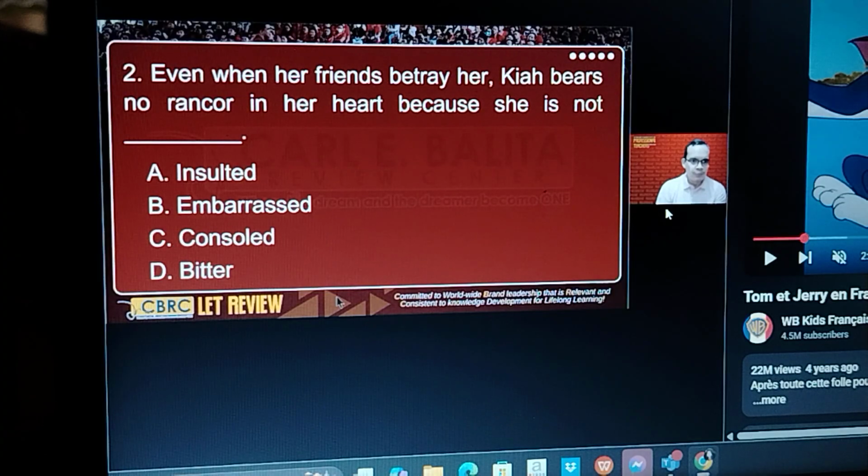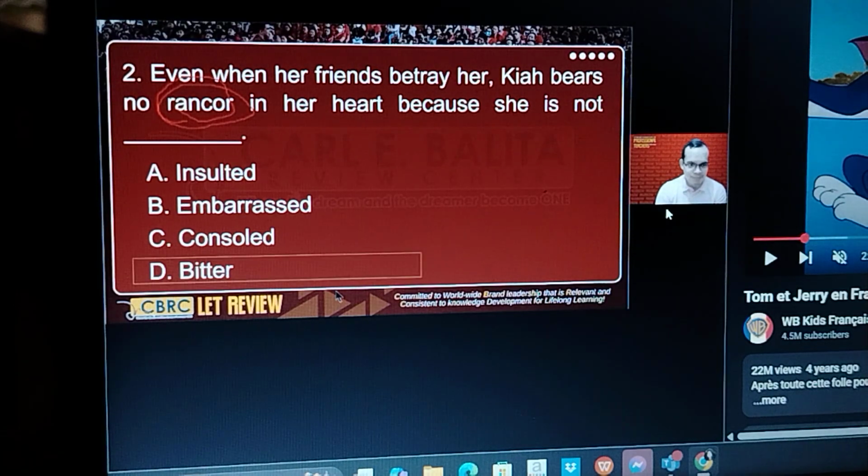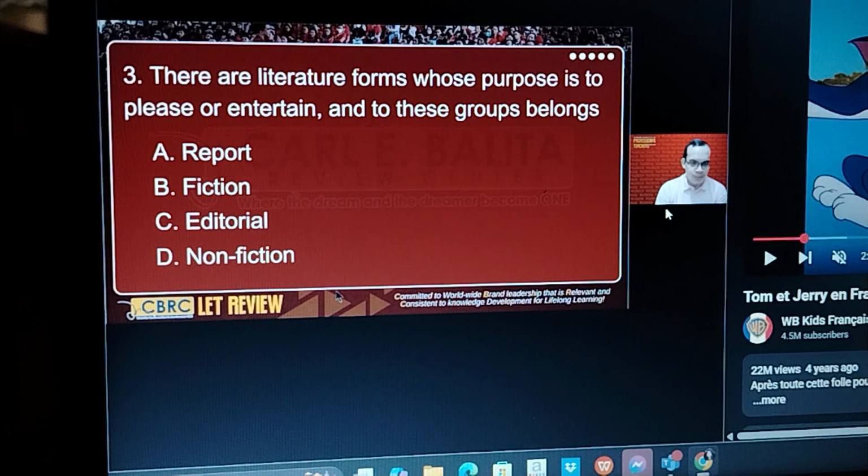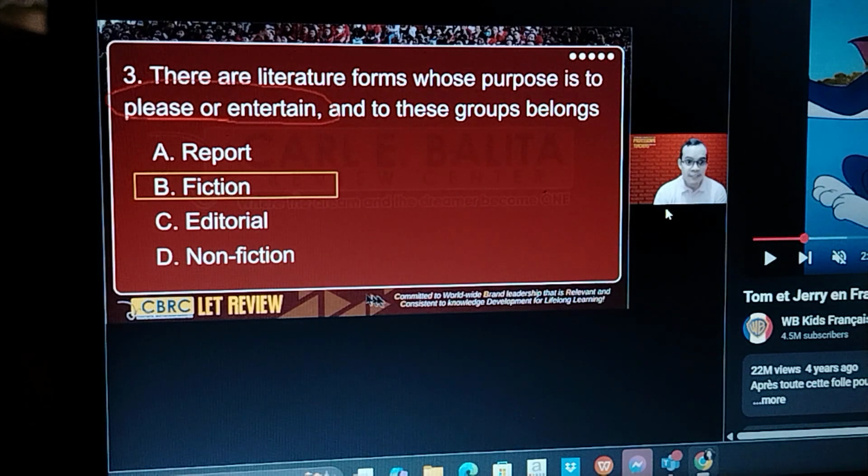All right, number 2. What are the keywords here? Okay, the word rancor. I showed this word to you a while ago at the beginning. I hope you still remember. The correct answer here is bitter. Good job. Next. What are the keywords here? Please or entertain. What type of literature is this? The correct answer is fiction.